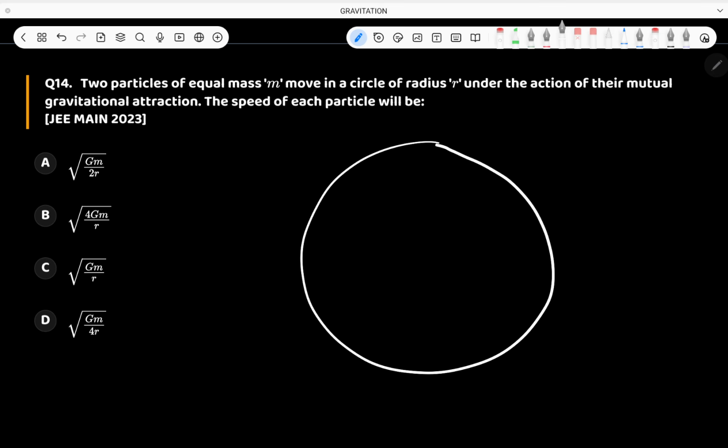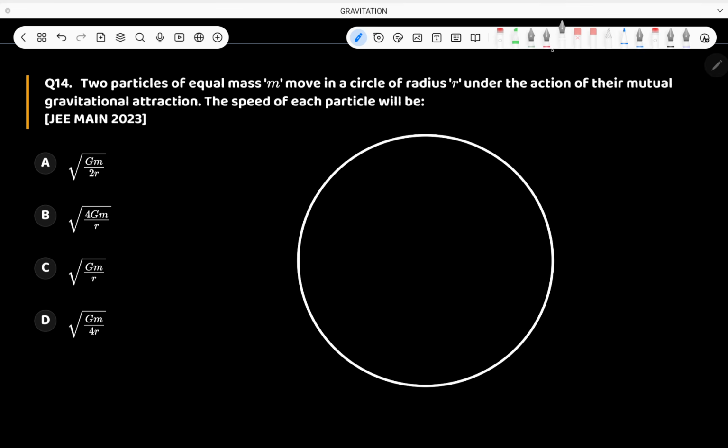So first of all, let me make this diagram here. In this diagram, how many particles do we have? Two particles. This is one particle, this is another particle. The mass of this particle is m and the mass of this particle is m. This is the center of the circle, point O. All right. Then it is given that the radius of the circle is equal to r.